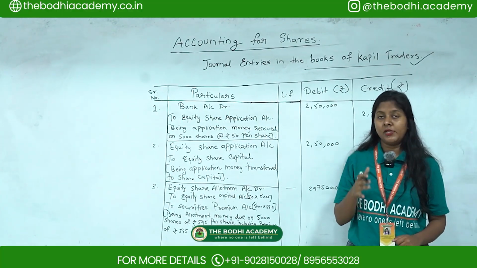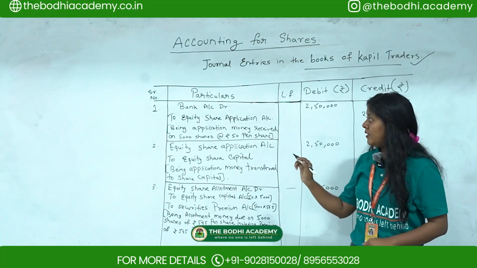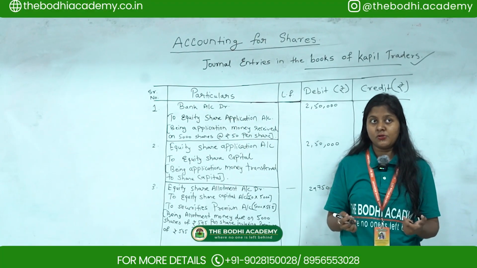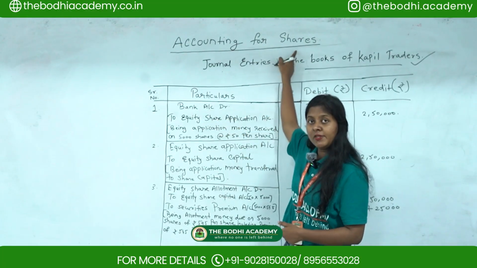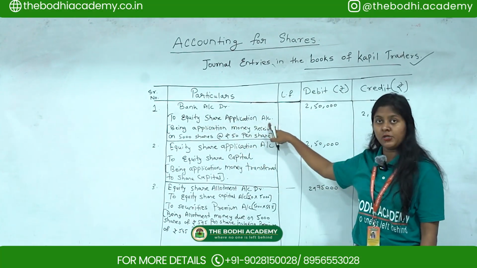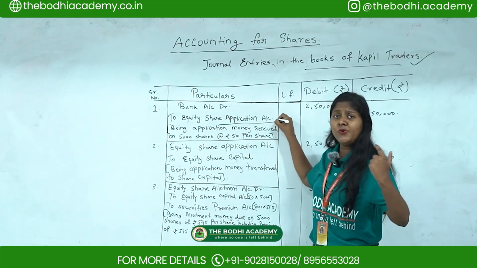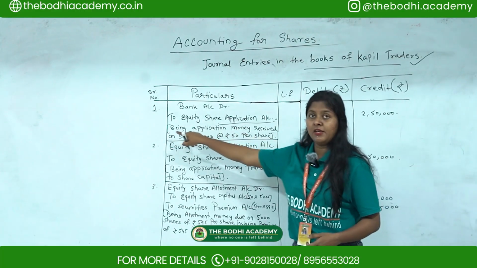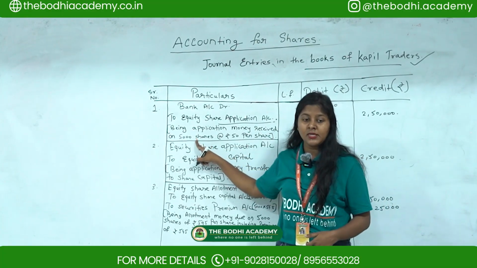Now the first entry is on application. On application they have given 50. Whenever there is an application, it is like a registration. The first amount will go into the bank account of this Kapil Traders Limited. So bank account debit to equity share application account. Now the investor is applying for the equity shares, they are doing the registration. So bank account to equity share application account, and the narration is being application money received on 5,000 equity shares.